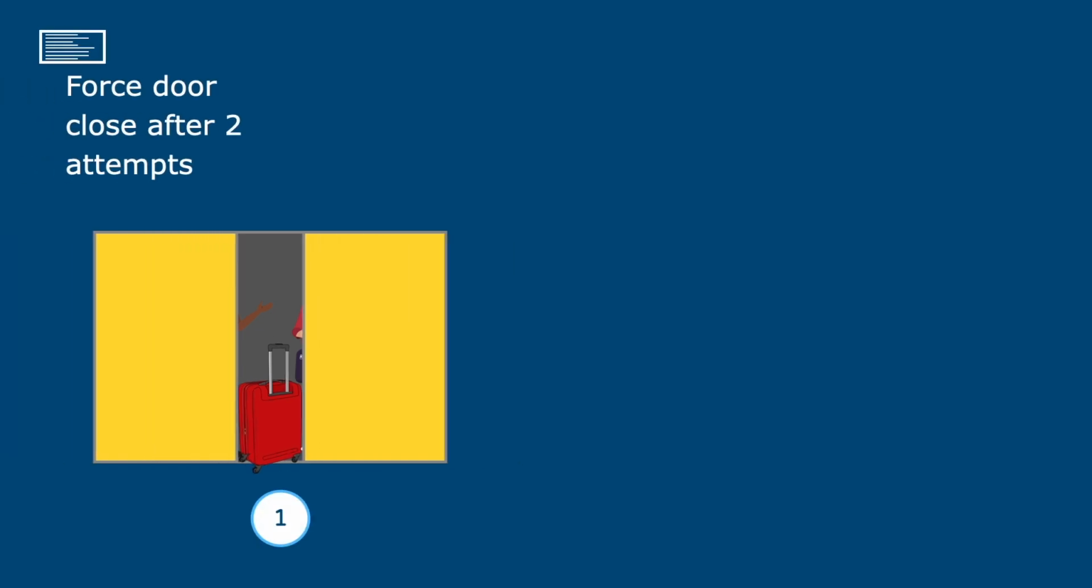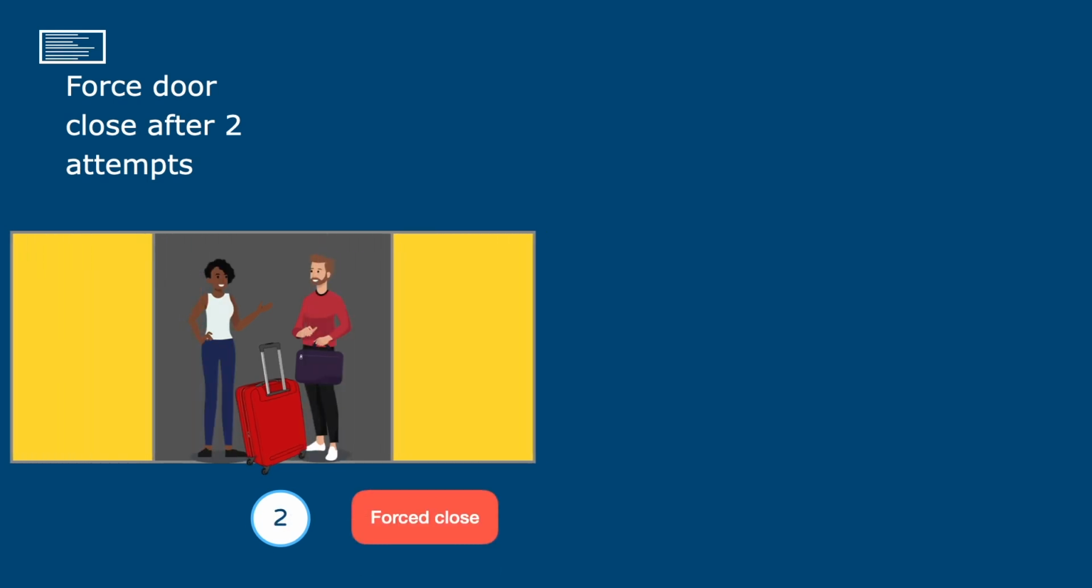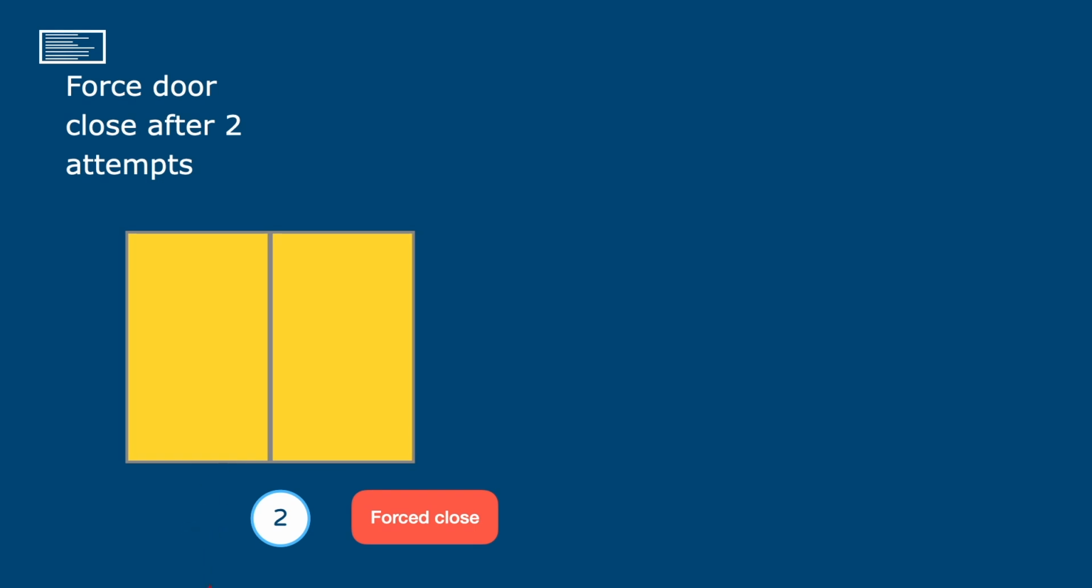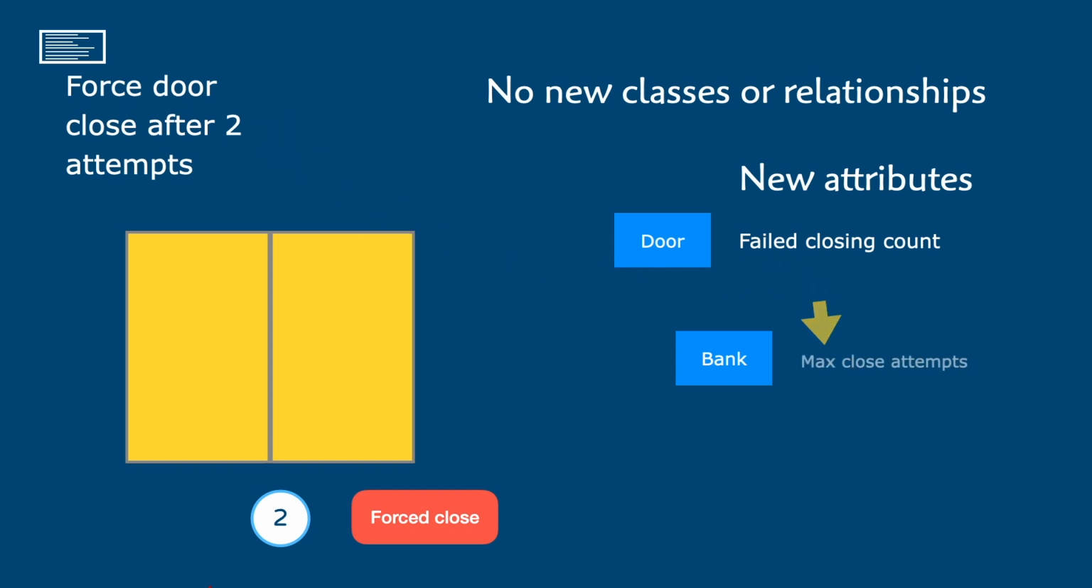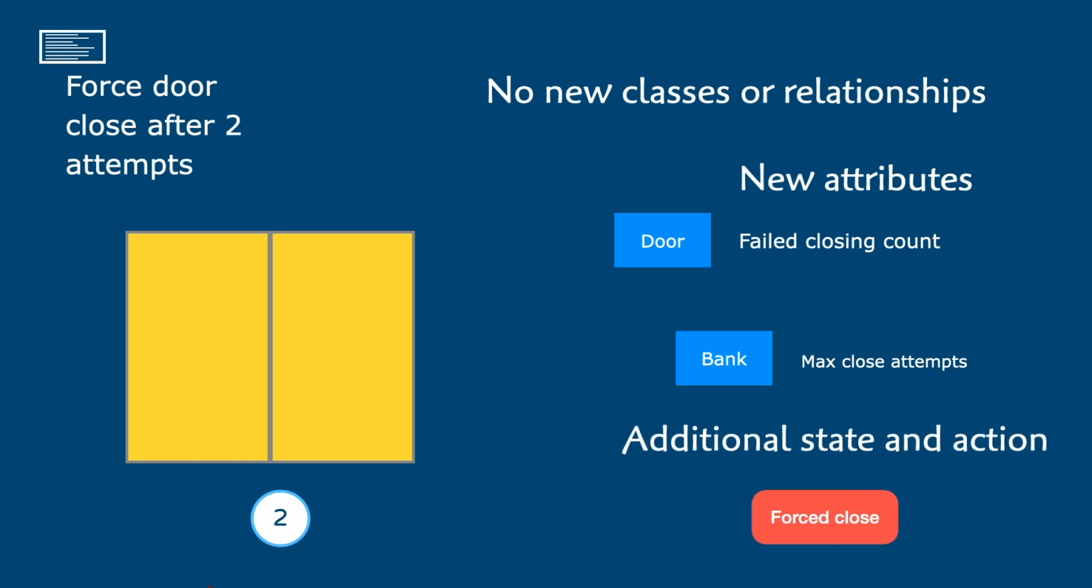Let's see how the structure absorbs a typical requirement change. Here comes a change telling us that we need to force the doors closed after two unsuccessful close attempts. Notice that this requirement does not present a challenge to our semantic foundation. We can satisfy it with existing classes and relationships. We will need a couple of new attributes, one to represent the current number of failed closings on any given door, and another to specify a maximum number of normal close attempts for all cabins in the same bank. And we'll need to update the life cycle of the door slightly, adding an extra state and action. But we won't need to do any refactoring. There's no challenge to our foundational semantics and logic.